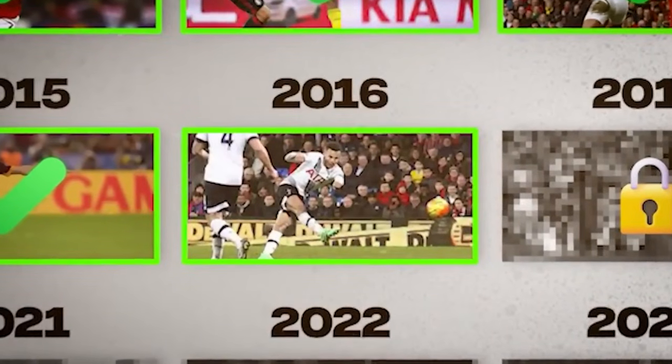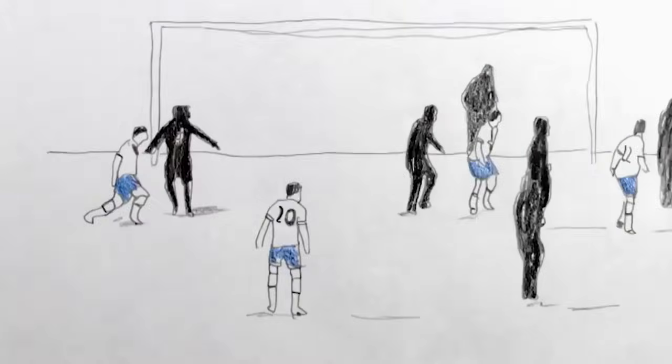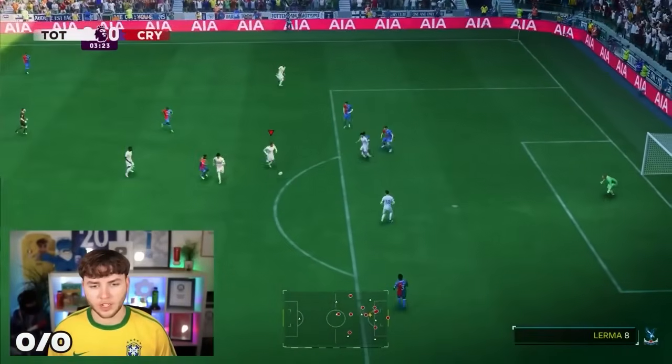Let's find out what goal is going to be. The famous Dele Alli volley. Can we recreate it? Let's find out. Dele Alli's on the edge. Touches it once. Touches it twice. Buries it bottom bins.